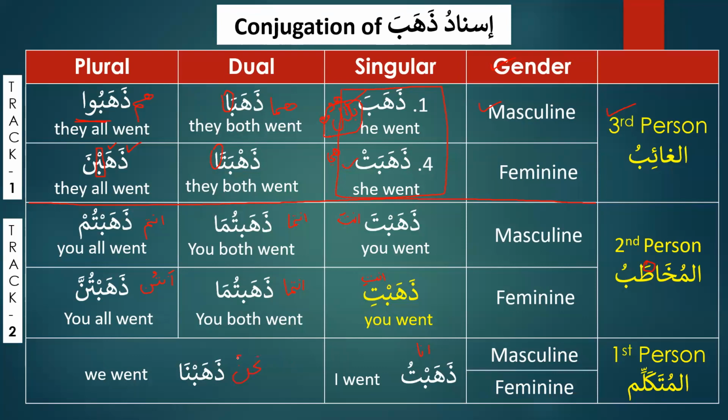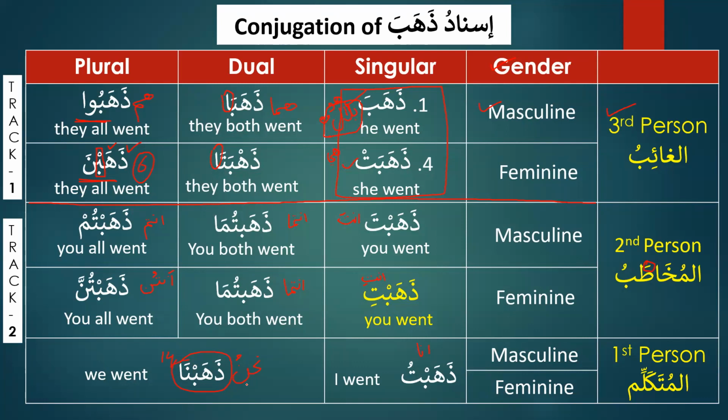And one more thing that we need to be very careful about is this form, the 14th form, and then we have form number 6. Very, very important to see. If we don't prolong it, then it's fine. But when we prolong the noon, then it becomes ذهبنا, and that will be form number 14. And look at the difference. When we say ذهبنا, that means all those ladies went. But when we say ذهبنا, that means we went.